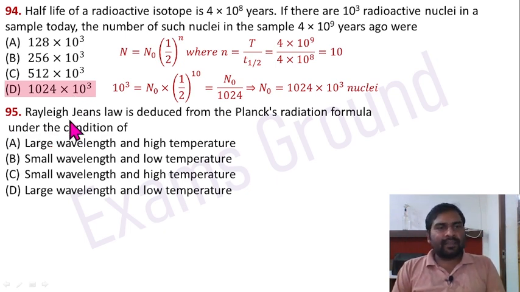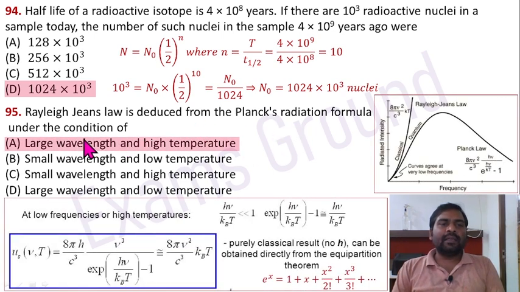Question 95. Rayleigh Jeans law is deduced from Planck's radiation formula under the condition of. It is under the condition of large wavelength and high temperature. Low frequency, one can also say low frequency and high temperature. Planck radiation formula, energy density U equals 8 pi h divided by c cube, nu cube divided by exponential h nu by kBT minus 1.